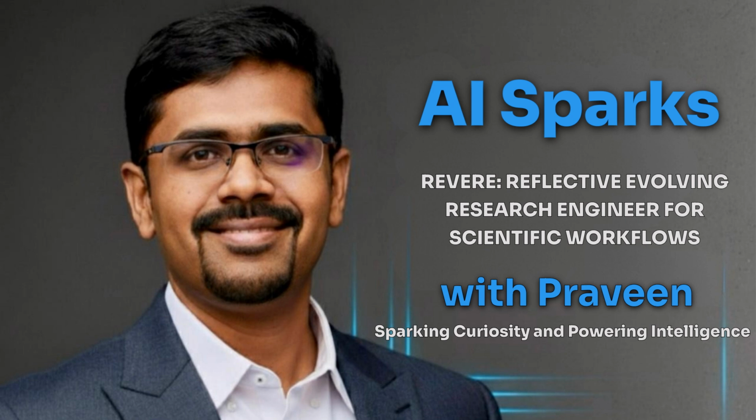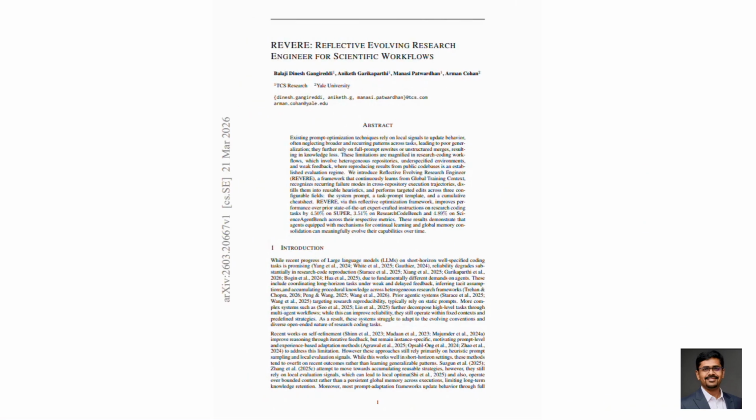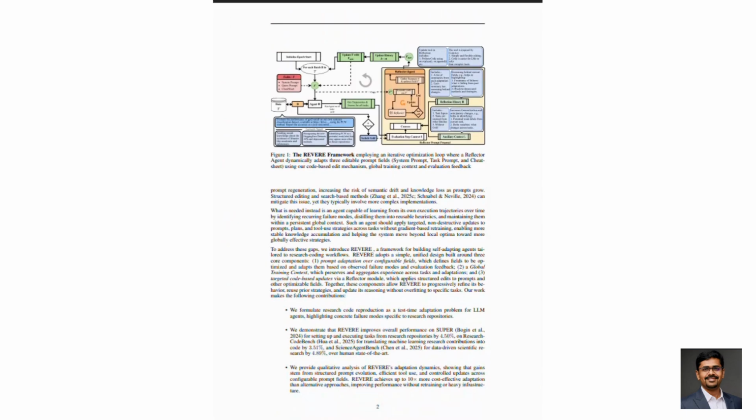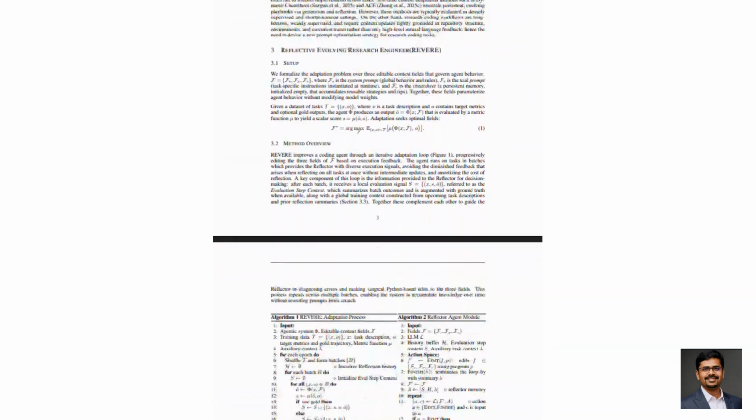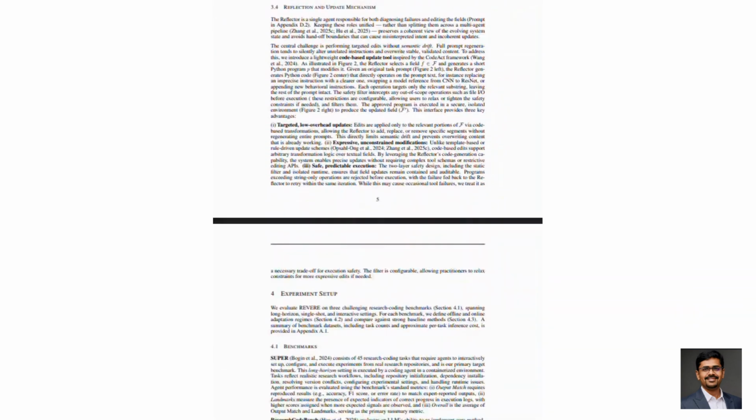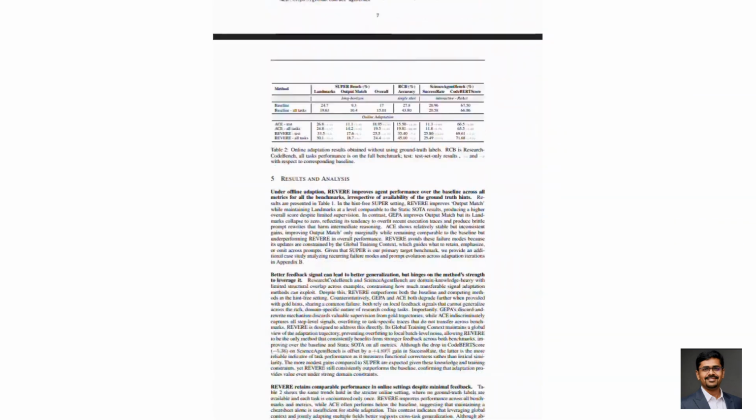Today, imagine you're an AI agent trying to reproduce a research paper's code. It installs dependencies, crashes, fixes something, breaks something else, and worst of all, it forgets what it learned last time. Today's story is about fixing that. A paper called Revere, Reflective Evolving Research Engineer for Scientific Workflows by Balaji Dinesh Gangireddy and Aniket Garikaparthi.